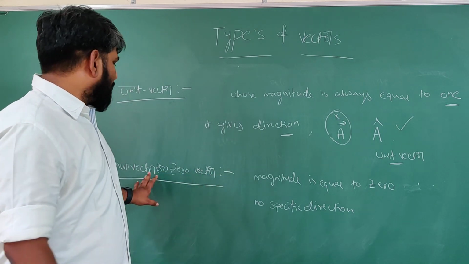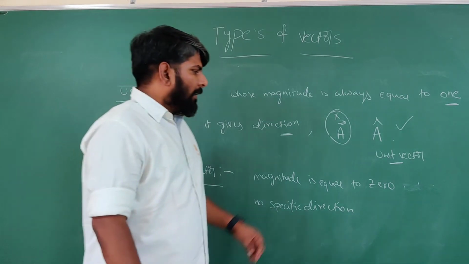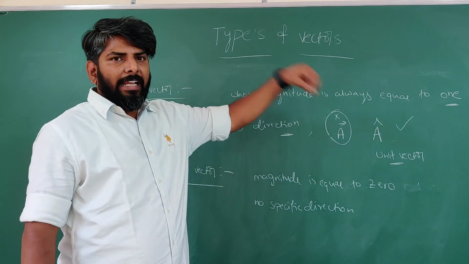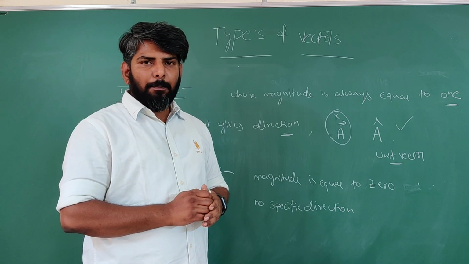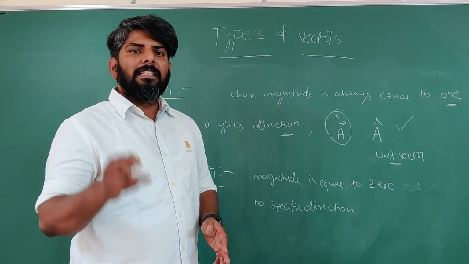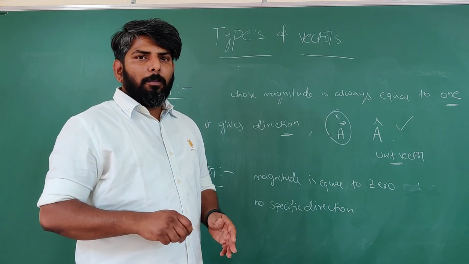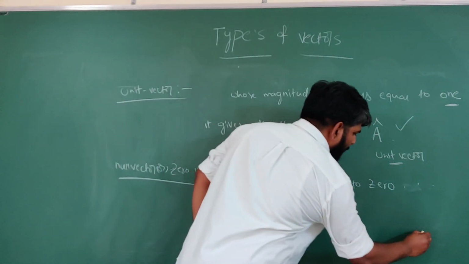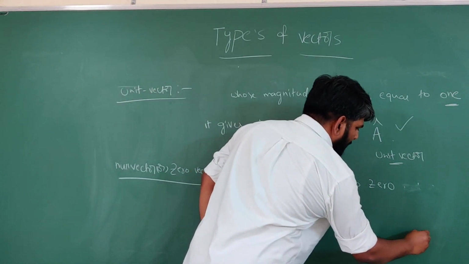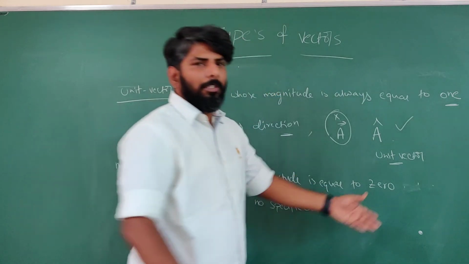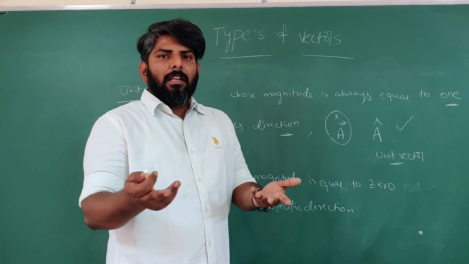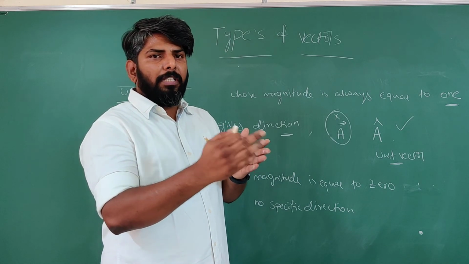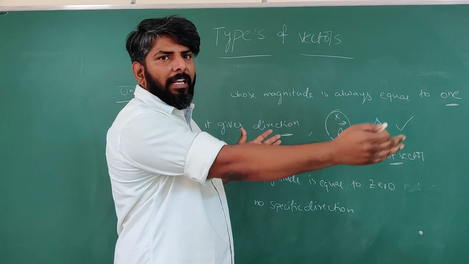Generally, for this null vector or zero vector, the starting point and ending point must be the same. So automatically, if the starting point and ending point are the same, what about its magnitude? 0. There is no length. Because the length of a vector we always take between the initial point and final point.